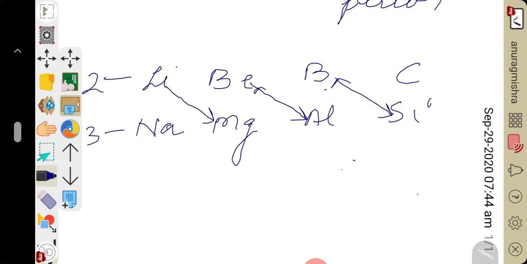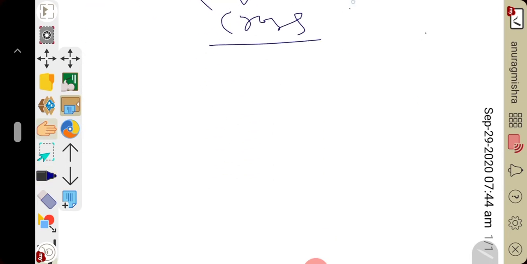Such a cross relation is known as diagonal relationship, and whatever elements are involved in such a relation are known as bridge element. I hope you people understood. Clear?